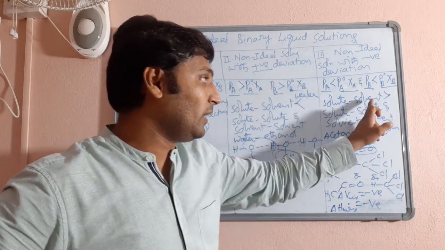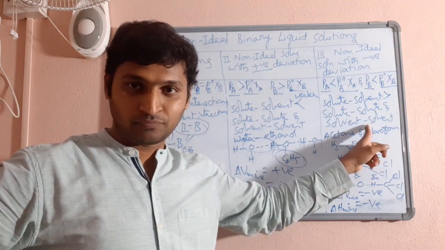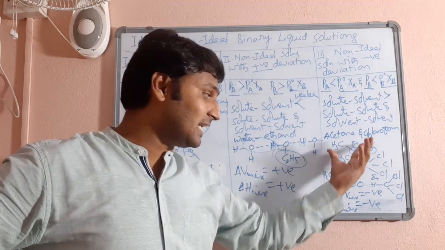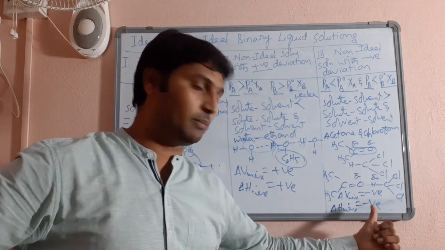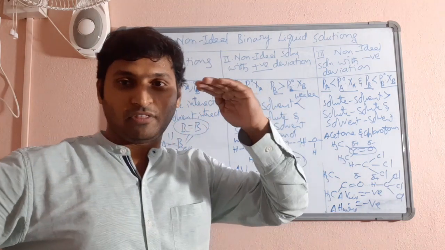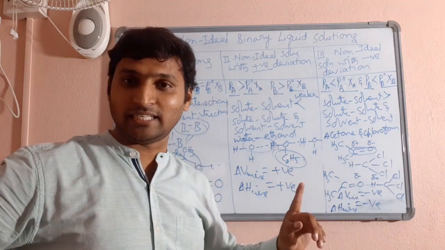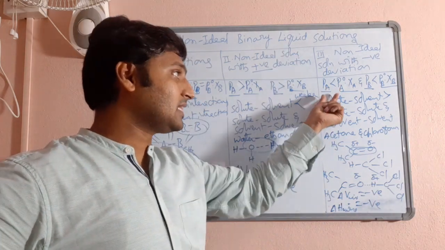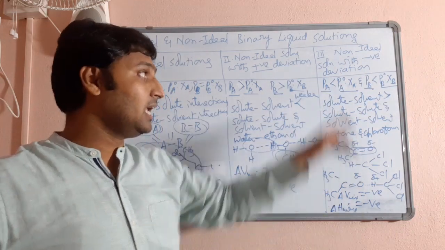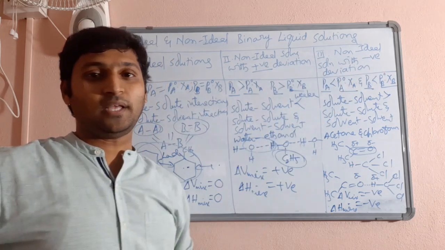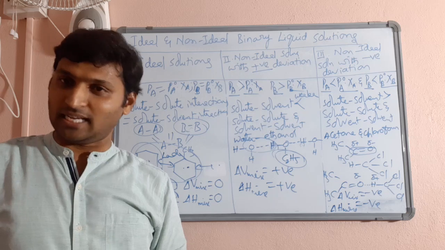When solute-solvent interactions are stronger than solute-solute and solvent-solvent interactions, new attractions are set up such that there is release of energy, an exothermic process, and delta H mixing will be negative. The volume of the mixture will be slightly lesser than expected, so delta V mixing will be negative, and the partial vapor pressure of components will be less than that expected from Raoult's law. Then you call them non-ideal solutions with negative deviation. Illustrations are given. Is that clear?